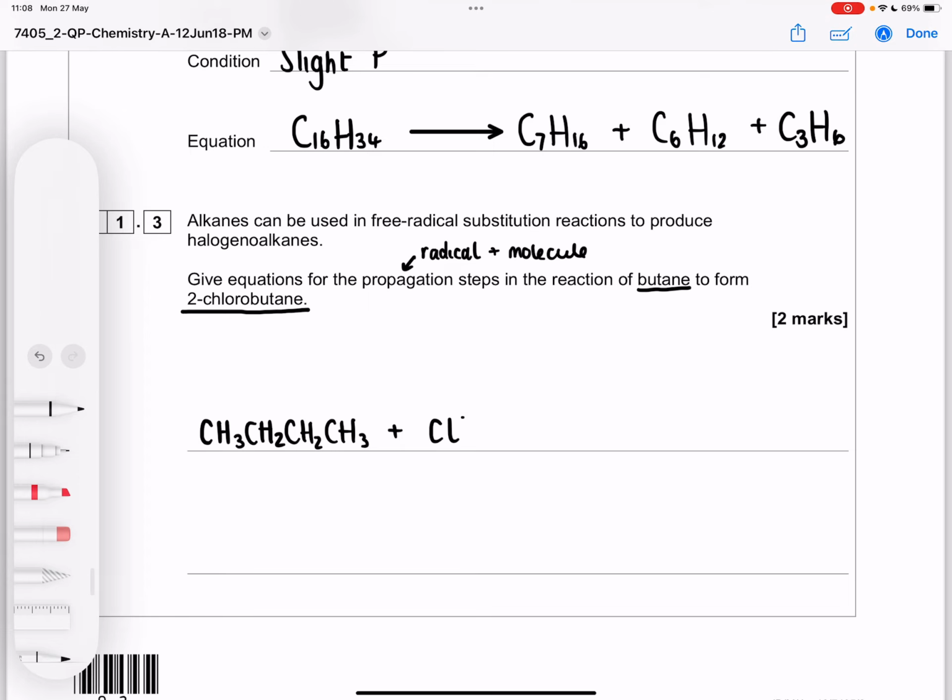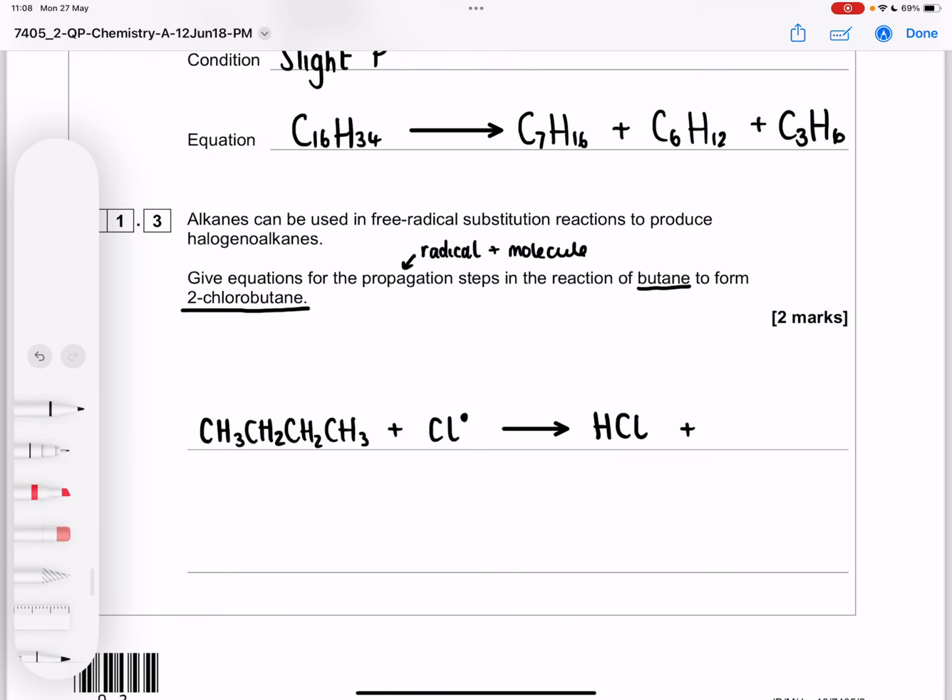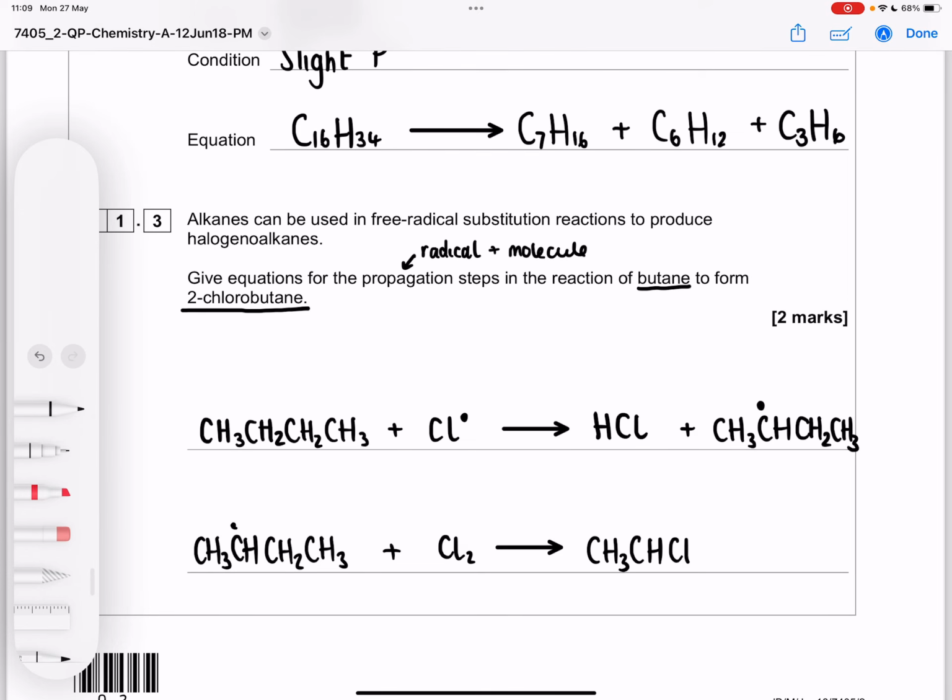We're trying to make chloro, so it's going to be a chlorine free radical. That chlorine radical is going to grab a hydrogen to make HCl, and it's going to leave us with a radical, and we need that radical to be on carbon number 2. So we've removed the hydrogen from carbon number 2 and put the radical there. We take that radical forward to the next step, and we're going to react it with a molecule of our halogen to create the product we want, 2-chlorobutane, and regenerate the chlorine free radical to carry on reacting with more butane.